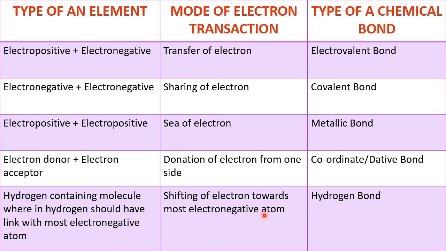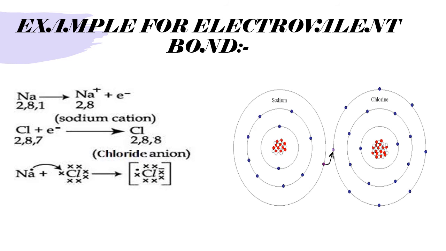So depending upon the type of electronic transaction, we have 5 types of electron bonds. Now we will see examples for every category. First is an example for the electrovalent bond. Sodium (2,8,1) gives an electron, and after giving becomes a cation (2,8). Chlorine (2,8,7) wants one electron to become (2,8,8). Both attain a stable configuration after giving and after accepting. Both are happy. So sodium chloride: sodium gives one electron, transfer of electron, electrovalent bond. Sodium chloride, every day we are eating.